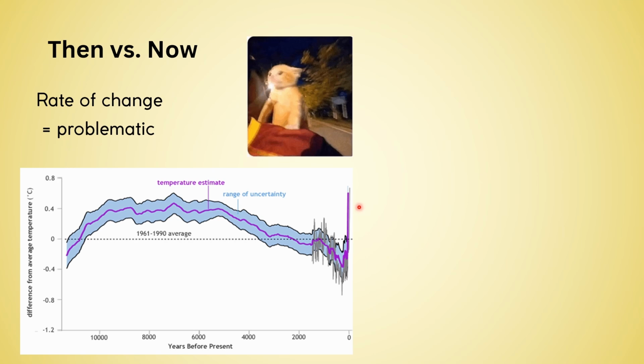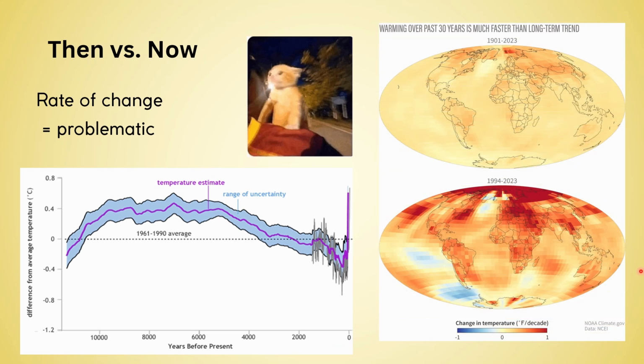Earth's climate has been relatively stable for the last 10,000 years, up until this sharp change at present. The magnitude of this change is quite significant. And if we look at this time scale, this large change has happened in such a short amount of time. So the problem isn't necessarily the change in Earth's climate. Rather, it's that the change is happening so quickly.